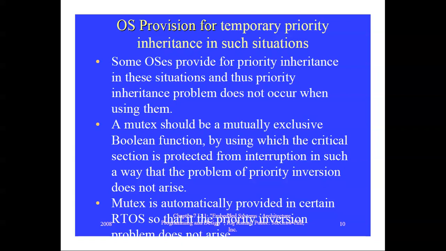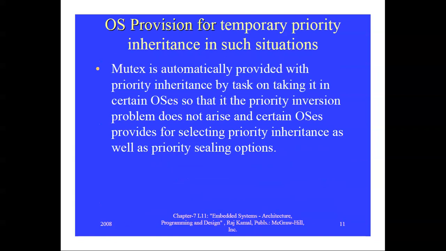Next one is very important, that is mutex. Mutex is a mutually exclusive Boolean function, used for protecting the critical section from all other interrupts in such a way that the problem of priority inversion does not arise. So mutex is automatically provided in certain RTOSs so that the priority inversion problem does not arise.